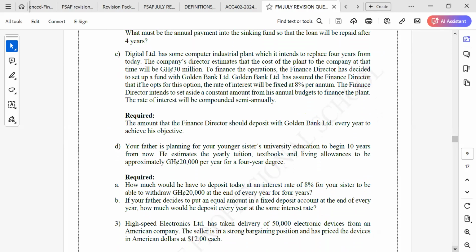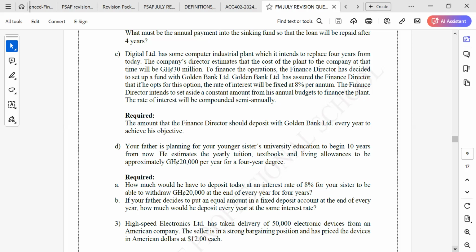C. Digital Limited has some computer industrial plants which it intends to replace 4 years from today. The company's director estimates that the cost of the plant at that time will be 30 million Ghana cedis. To finance the operations, the finance director has decided to set up a fund with Golden Bank Limited.